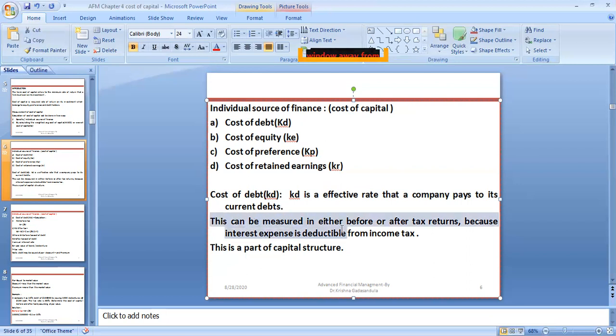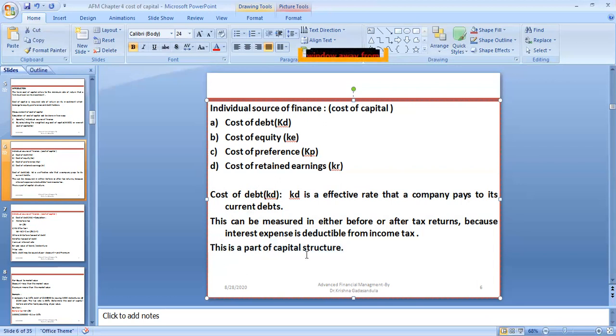So this can be measured either by before tax or after tax returns, because interest expense is deductible from the income tax. Whatever interest you are paying on a bank loan is exempted from the income tax. So that's why it can be calculated after tax returns or before tax returns.